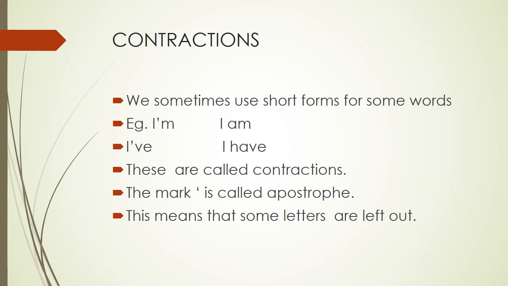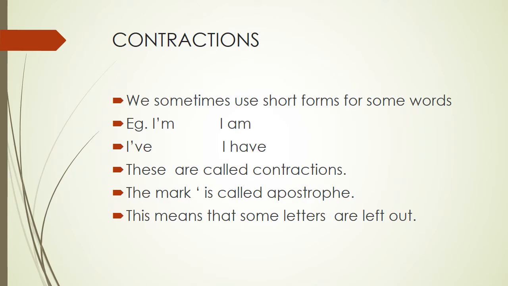So let us move towards the next part, contractions. As you can see, we sometimes use short forms for some words. For example, I am, we write it as I'm living in London. I am and I'm mean the same. Instead of using a, we are using an apostrophe mark over there. I've. These are called contractions. The mark, you can see, is called the apostrophe mark. This means that some letters are left out.